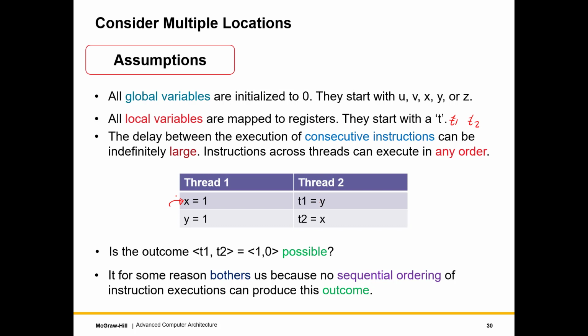The reason that we say that the difference can be indefinitely large is that the process might context switch after executing x equal to 1, and then some other process may execute for a long time, and this one might come back later, or the core might get stuck. A lot of events can happen.